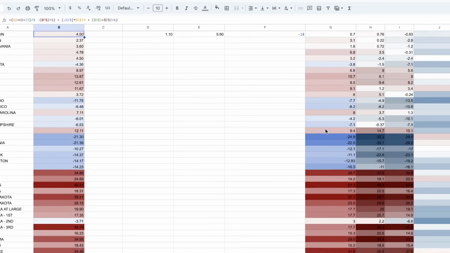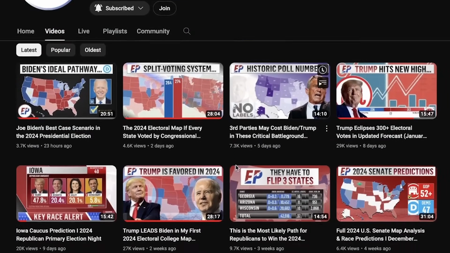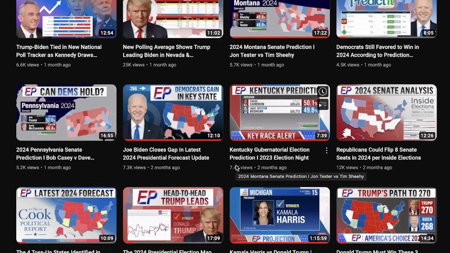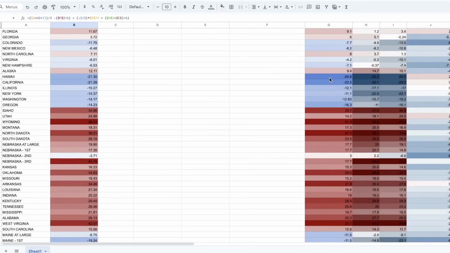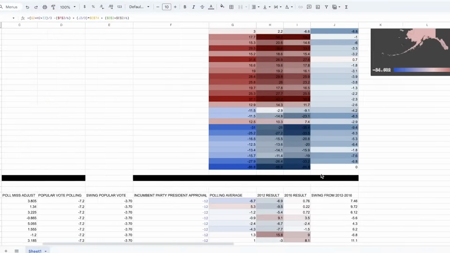And the polling averages that I have here right now have actually come from Election Prediction Official's forecast for 2024. A lot of the polling averages were hard to find for certain states, and I wanted to get the most accurate numbers for a video. So for now, I decided to just pop in his averages and his average polling numbers from his January 1st forecast. However, for next month's forecast using this model, I will update my own polling results myself.